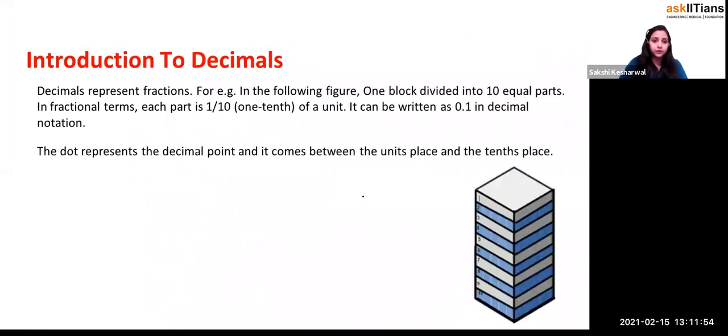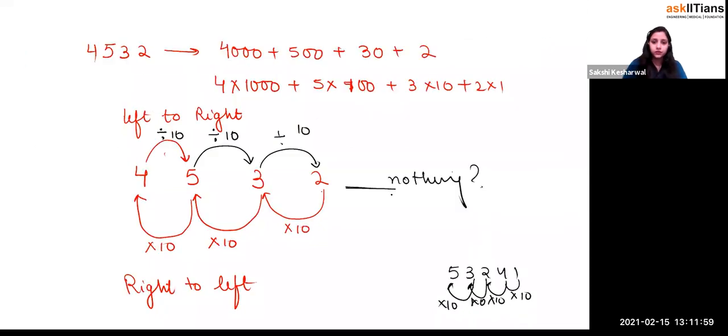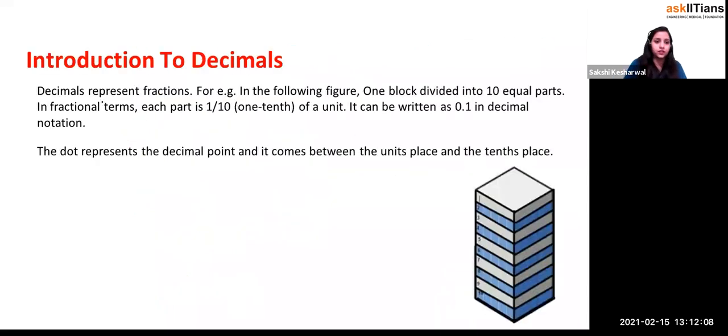Now let's see what will come. A decimal comes with a point. This is called just a point. Let's read this out. A decimal represents a fraction. For example, in the following figure, one block is divided into 10 equal parts, and in fractional form each part is 1 by 10th of a unit. It can be written as 0.1 in decimal notation, and the dot represents the decimal point. It comes between the unit place and the 10th place.